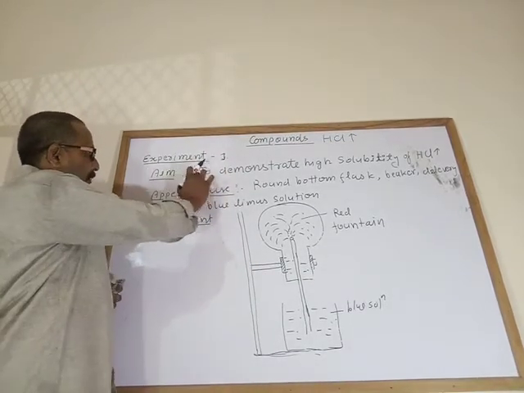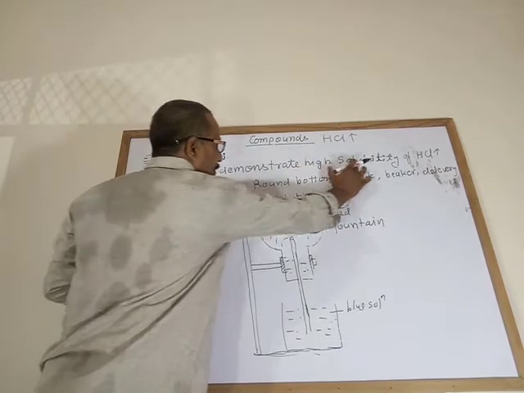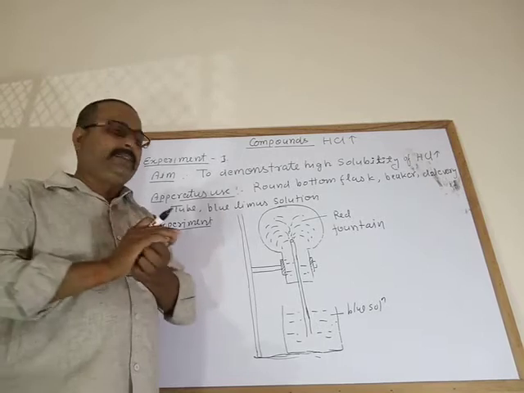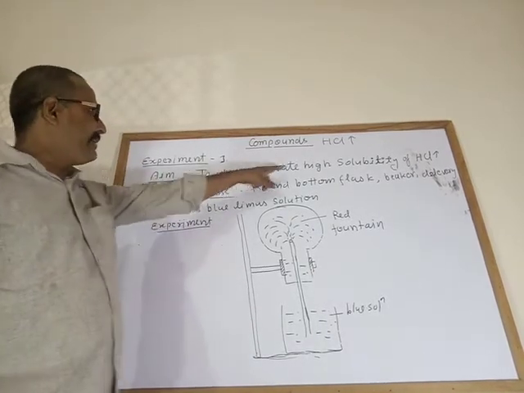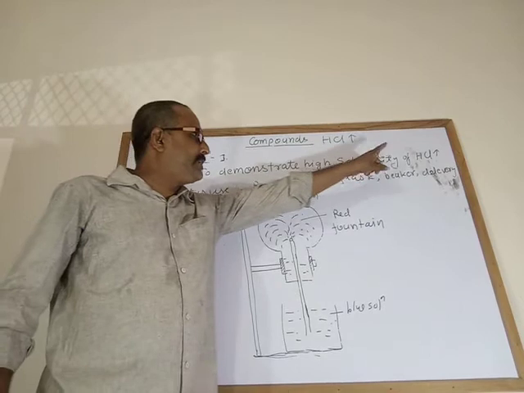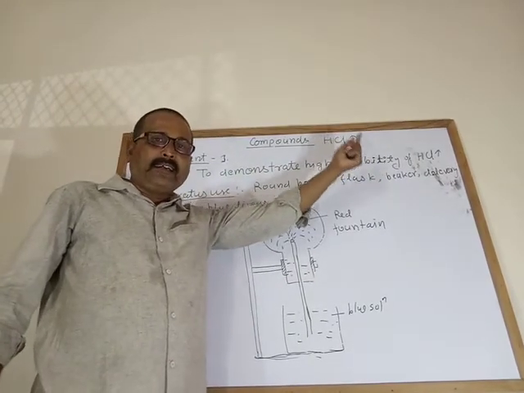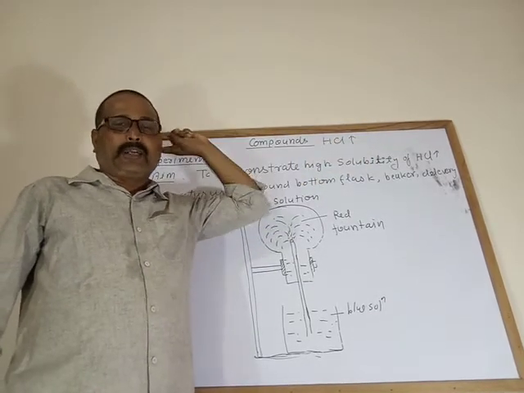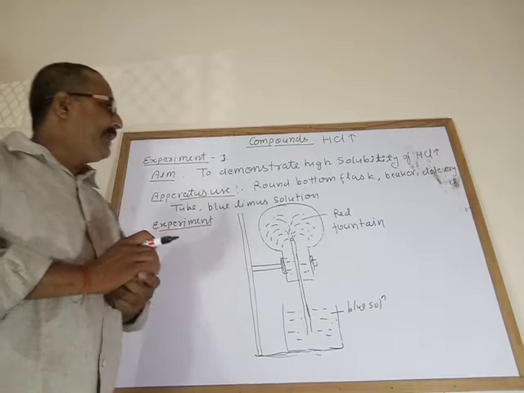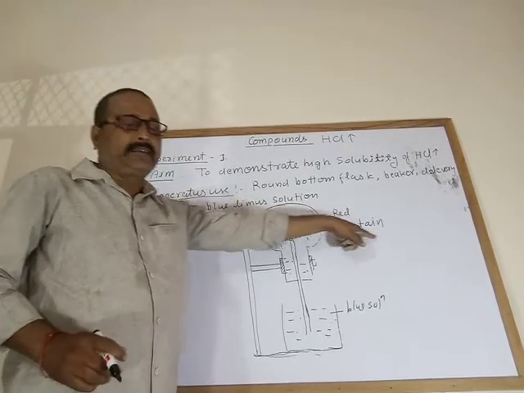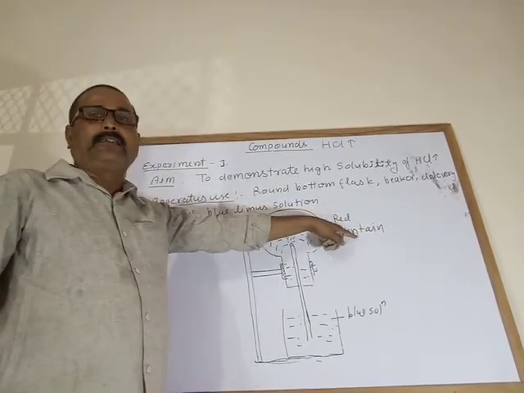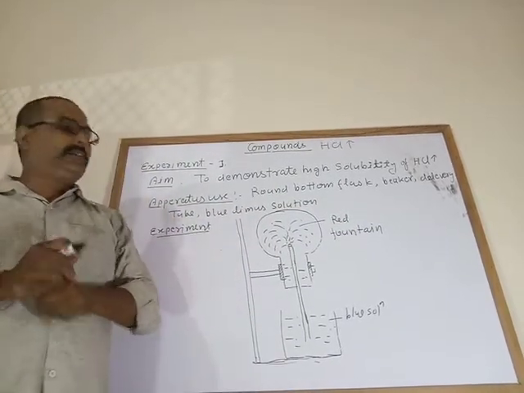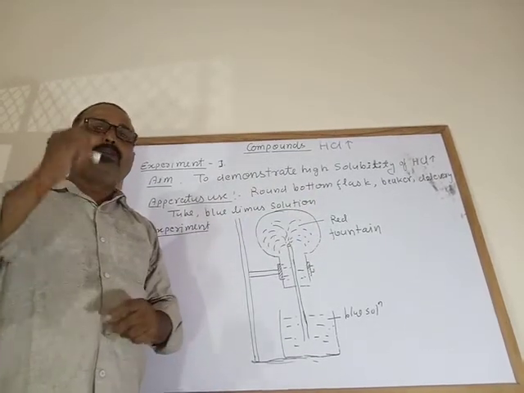The aim is to demonstrate the high solubility of hydrogen chloride gas and its acidic property, which you can see by the fountain experiment. This experiment is generally known as the fountain experiment. Two experiments you will study, red fountain and blue fountain.